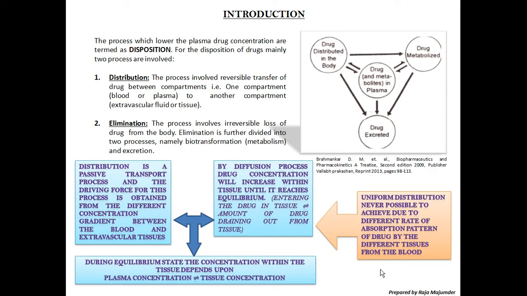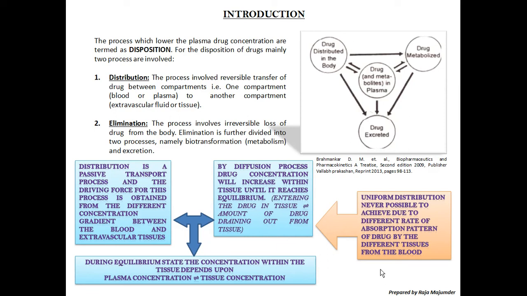Some of them are not able to cross the barrier of the capillary membrane, which also acts as a barrier. We will come to the point of the barrier, that is also a physiological barrier, same as the drug molecule will face a barrier during the absorption part, such as the gut wall or muscles. In this way, uniform distribution can never be possible.